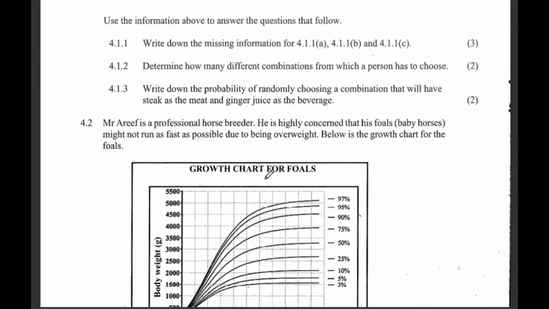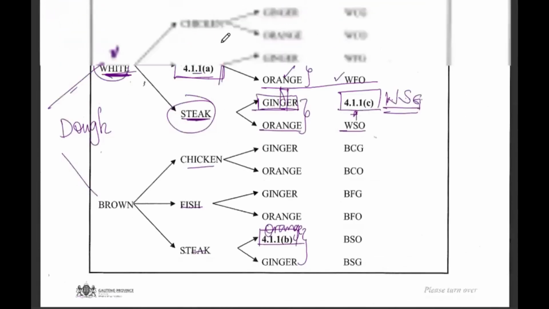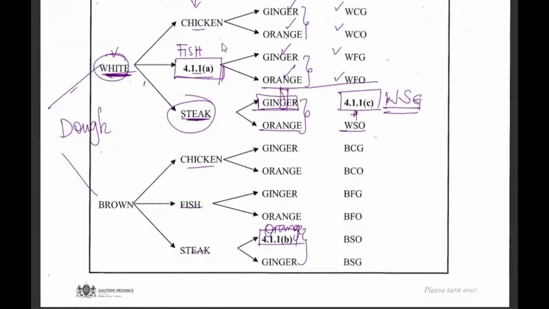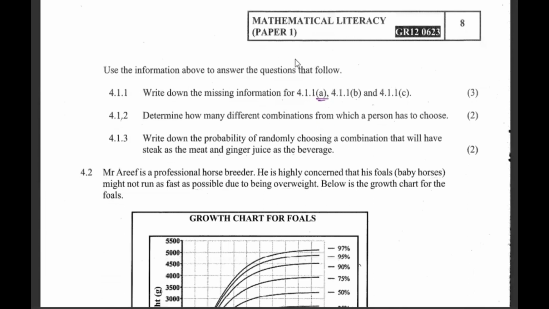Use the information above and answer the questions that follow. So 4.1.1 part A, we've already seen where it belongs. This one here, and we said it's fish. Please come down and write it in the answer sheet, do not leave it for the next day. So 4.1.1 part A, you say fish.